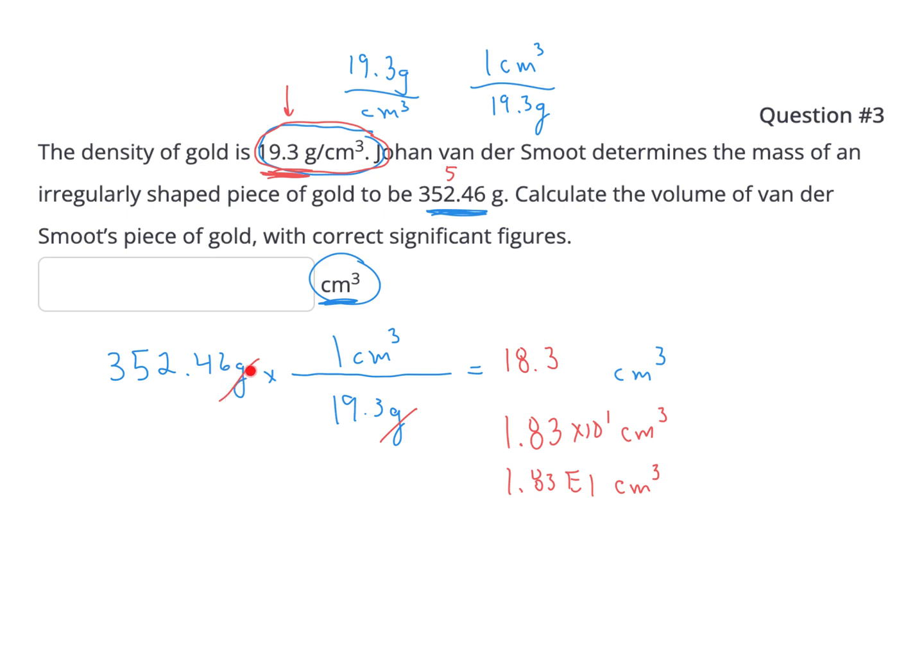I have grams. What units do I want to get to? I want to get to volume, cubic centimeters. How can I connect those two? Density. Density relates mass to volume. That's the bridge I'm going to use to get from my mass to my volume of this sample.